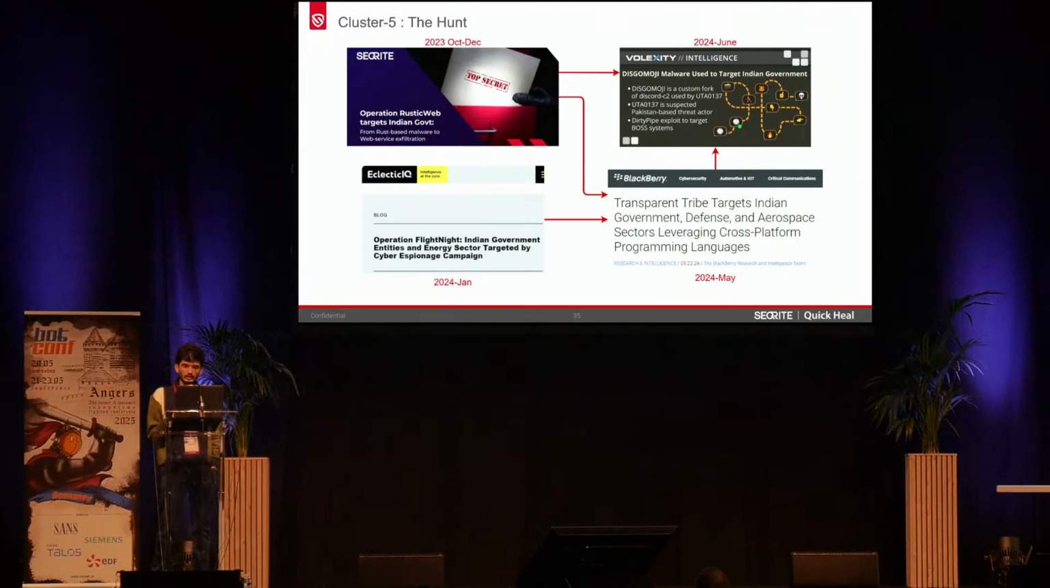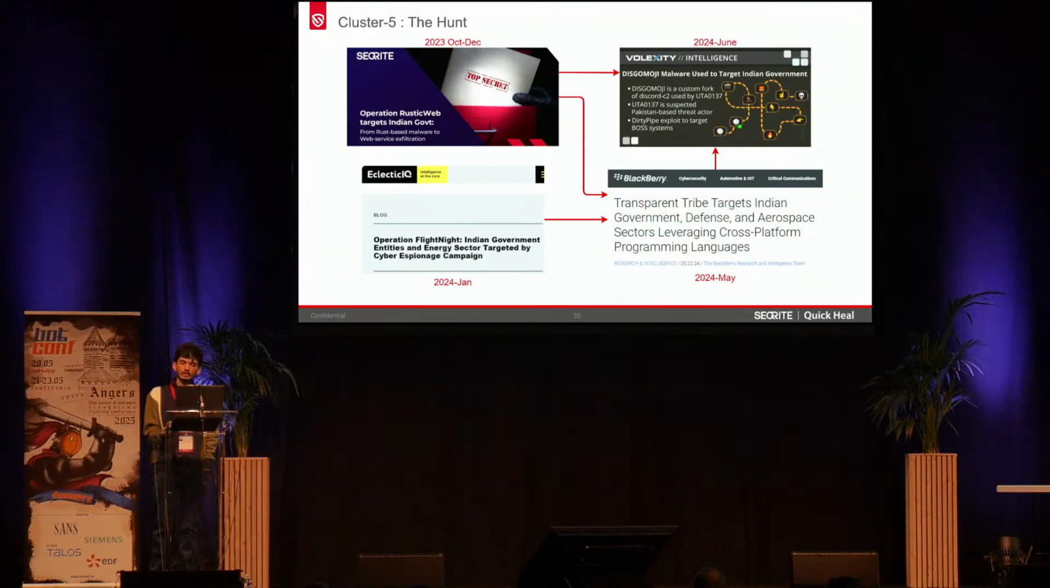Later we saw that though the TTPs are completely different, the decoys used in this specific campaign were also referred to by various other researchers like Volexity, BlackBerry, and Eclectic IQ, who observed new payloads, that is the Discomoji, which was using emojis as C2 commands and Discord webhooks for the communication. So though the same decoys were used, we were interested in finding out whether the Discomoji payloads were actually related to APT36, because these blogs did not mention that RusticWeb was affiliated to APT36.